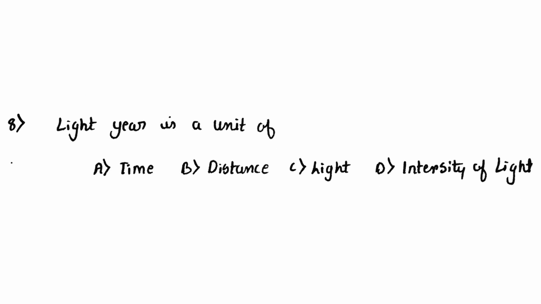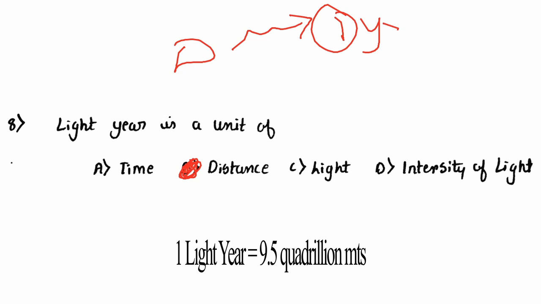Next one. Light year is a unit of time, distance, light, or the intensity of light. Light year is a unit of distance. So what is light year? Distance traveled by light in 1 year is light year. Okay, if light travels some distance in 1 year, that is called as light year.